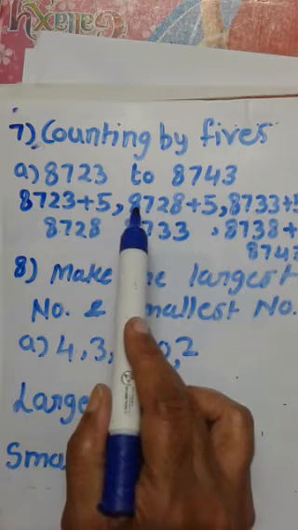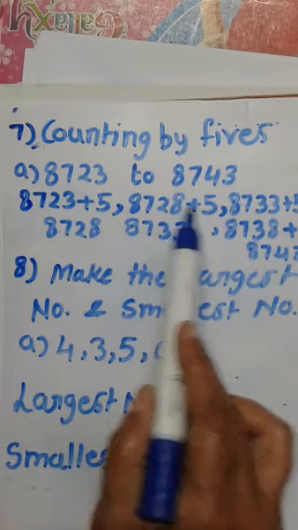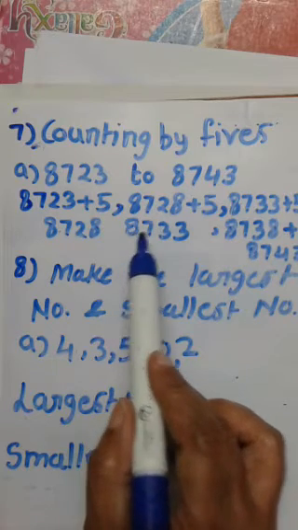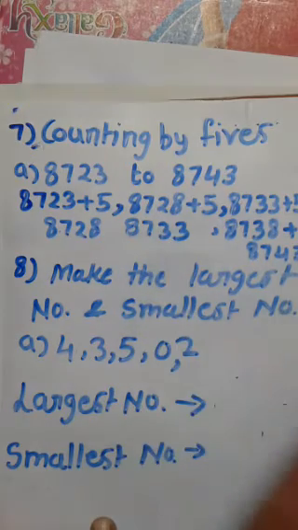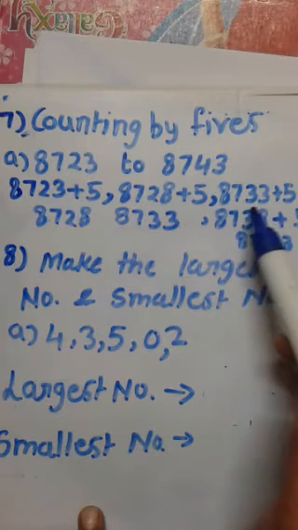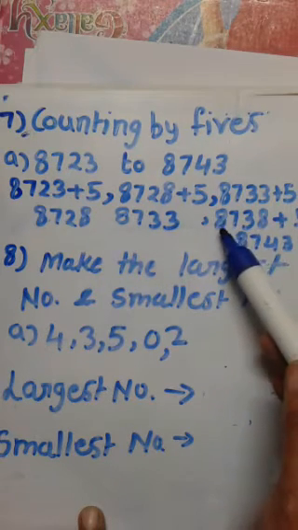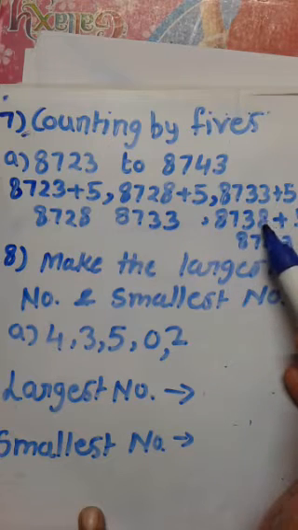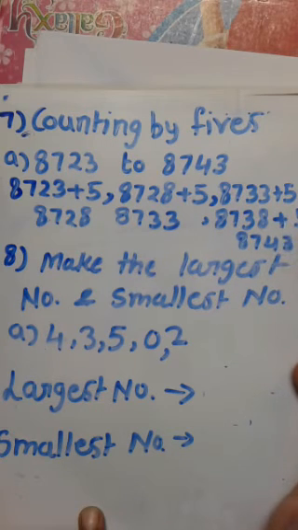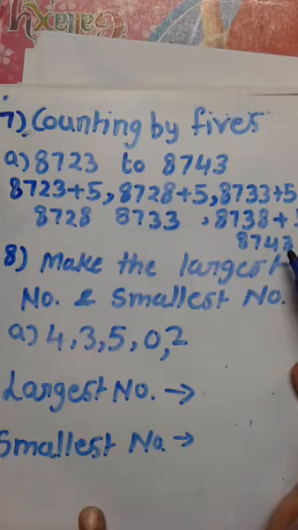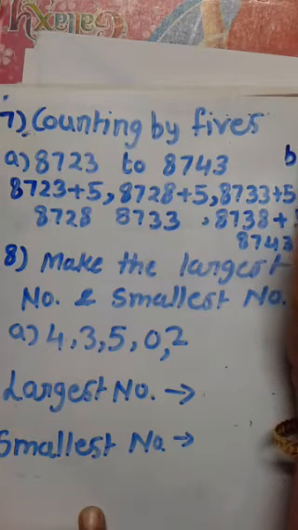Again plus 5, 8728 plus 5 is 8733. 8733 plus 5 is 8738. We add 5 again and it is 8743. You can write this in your notebook, and also do homework B and C.